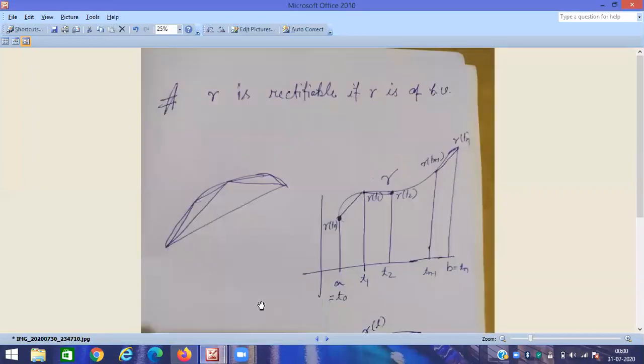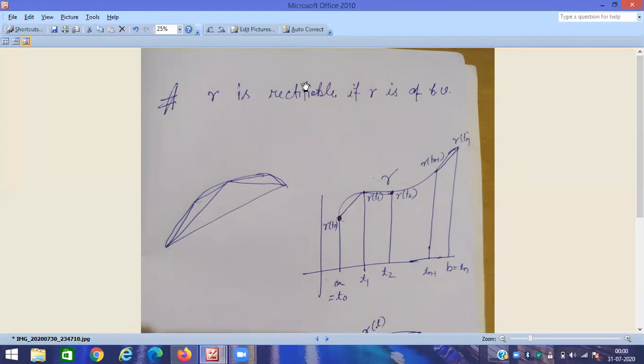Now the main part: we need the concept of a rectifiable path. The first term we used was the rectifiable curve. What is a rectifiable path? If gamma is of bounded variation, then gamma is said to be a rectifiable path. Rectifiable path means the length of the path is finite.